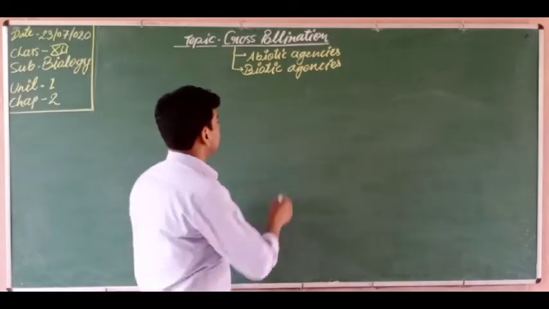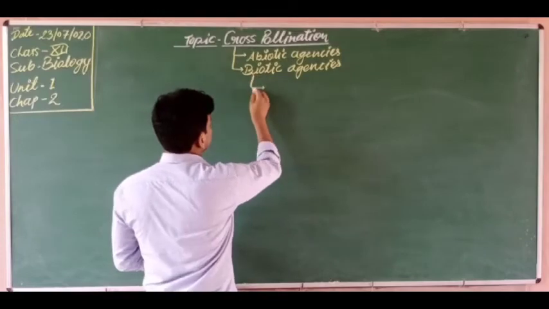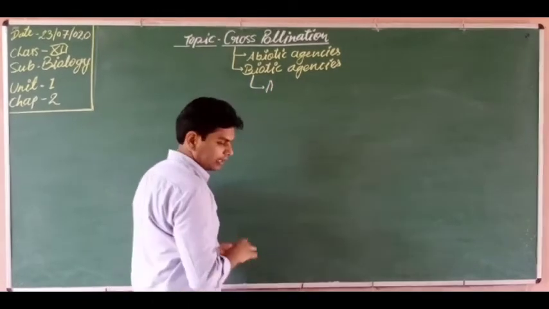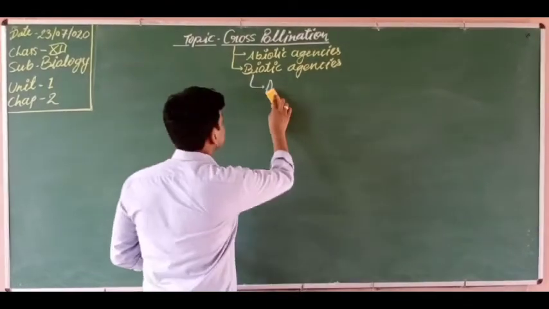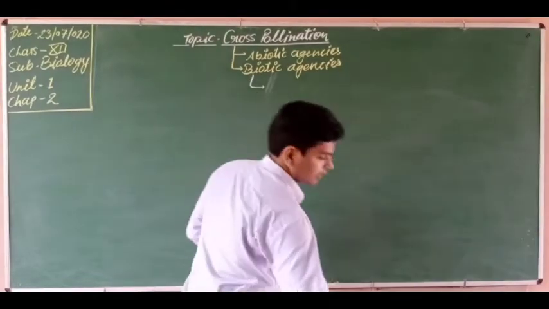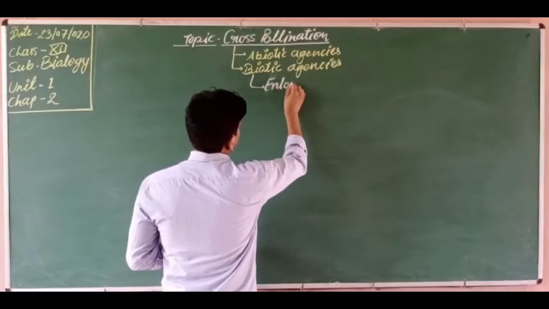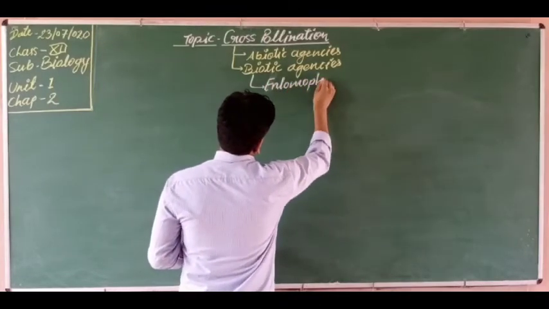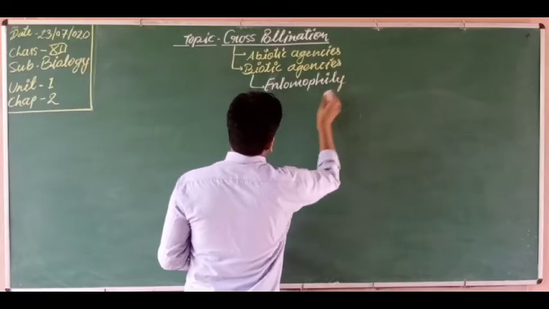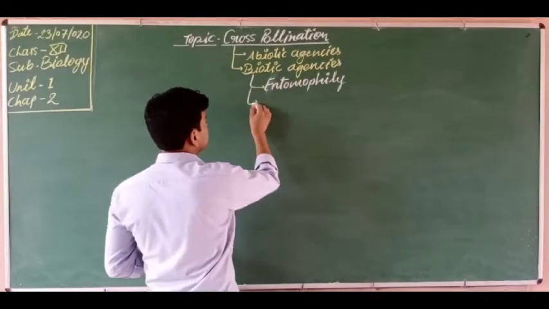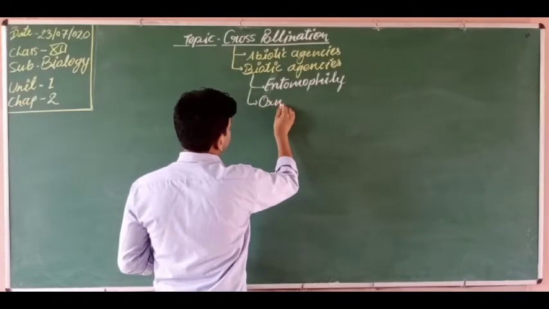Okay? So here we will discuss entomophily. Next one is ornithophily.